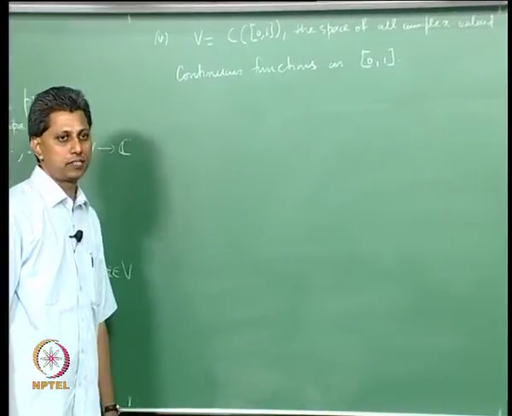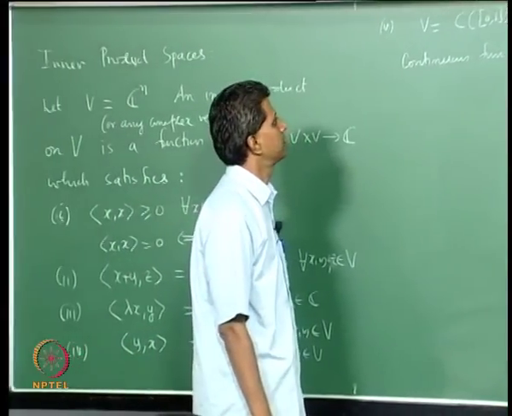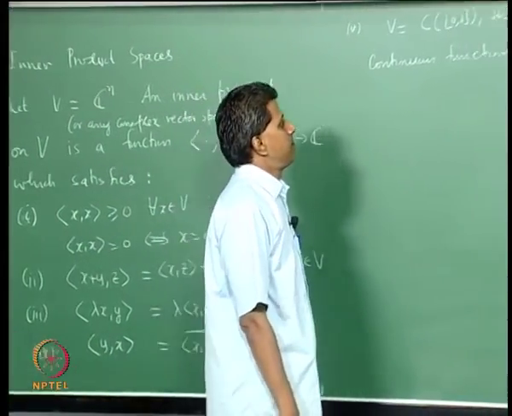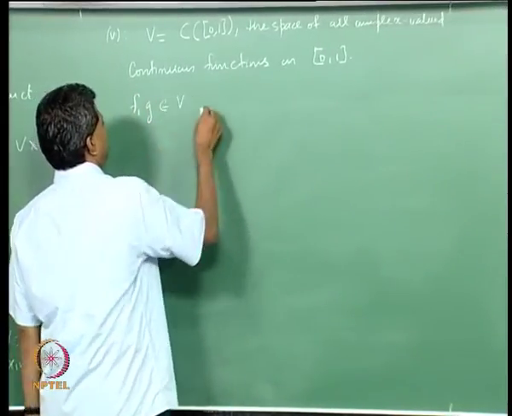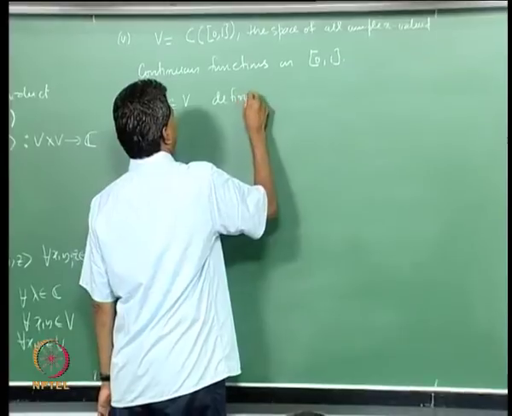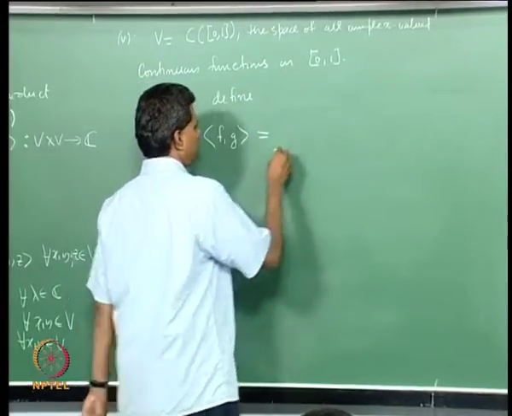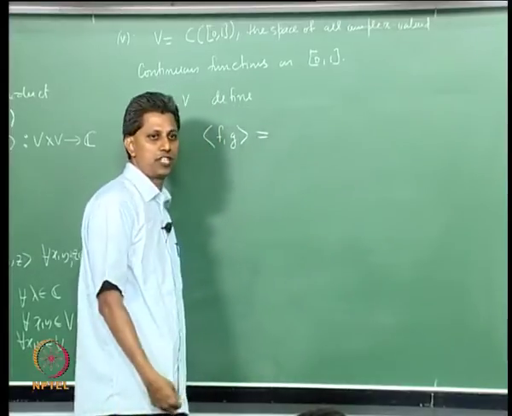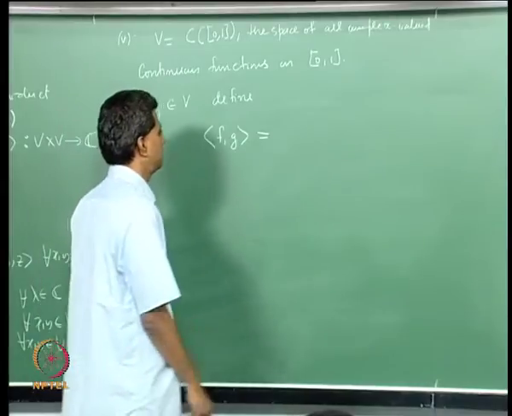Okay, we know that it is a vector space, and we also know that it is an infinite dimensional vector space. It does not have a finite basis. For two elements in V, let us define the inner product by, so what is the most natural, just integral, these are continuous functions, so integrals exist.